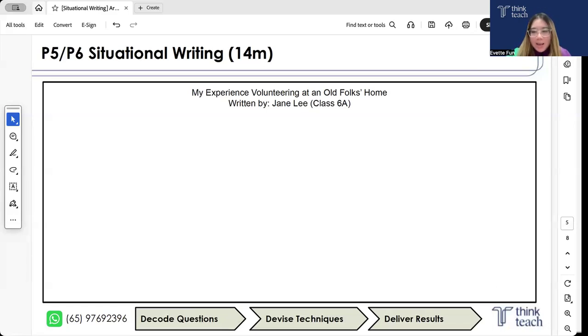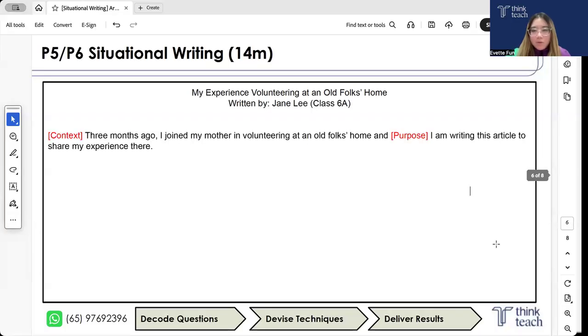Okay, then moving along. Okay, for your opening paragraph over here. All right. Now, here's how an opening paragraph can look like. 3 months ago, I joined my mother in volunteering at an old folks' home, and I am writing this article to share my experience there.